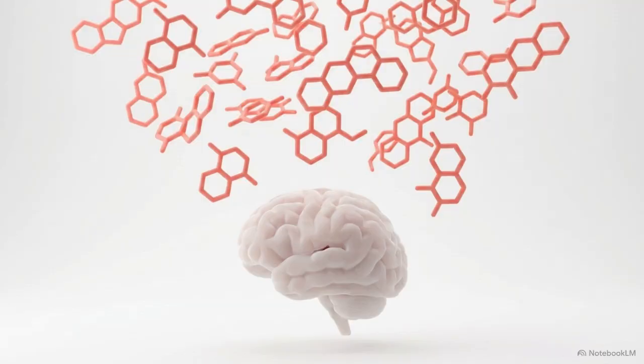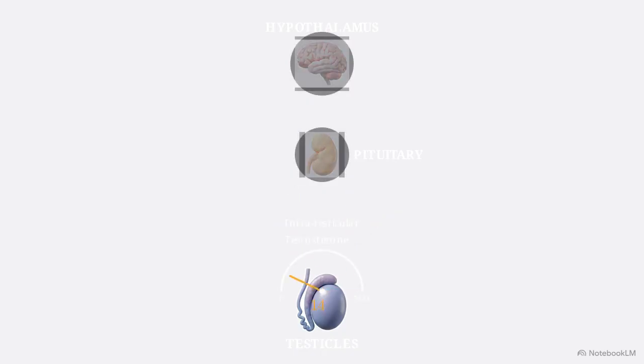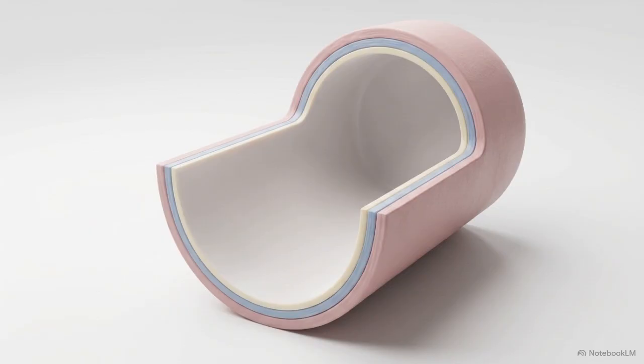Flooding the system with exogenous synthetic androgens triggers massive negative feedback. The hypothalamus and pituitary flatline their release of LH and FSH, driving intratesticular testosterone to near zero, resulting in severe withdrawal hypogonadism and deep infertility when the steroids are stopped.